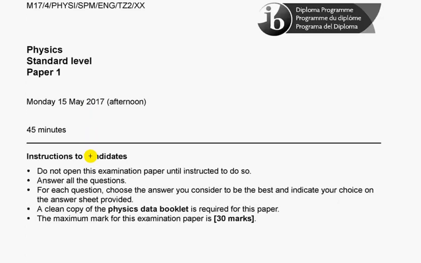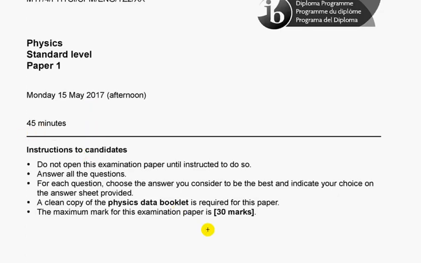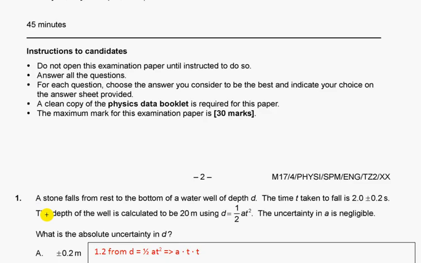Cover page of the paper: 45 minutes, 30 questions, 30 marks. A clean copy of the Physics Data booklet is required for this paper.